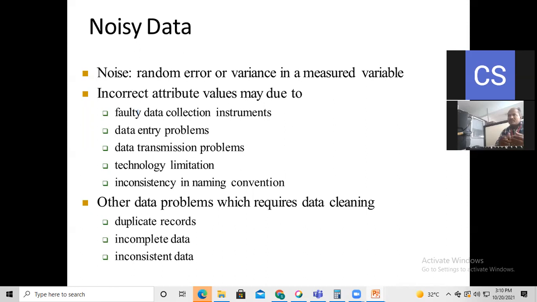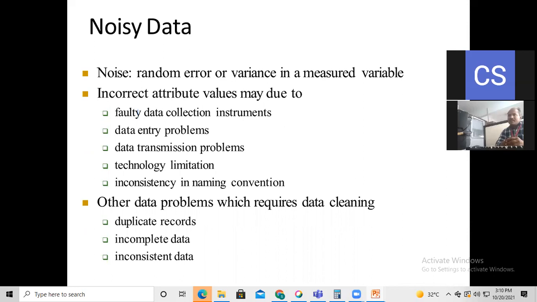If we take the example of smartphones, then smartphones are used for transmitting any file from one phone to another. So that technology limitation we must consider. To overcome the barriers of technology limitations, we always need to choose high configuration technology, the updated version of the technology, for storing the correct information.